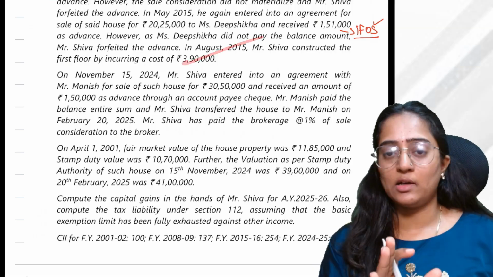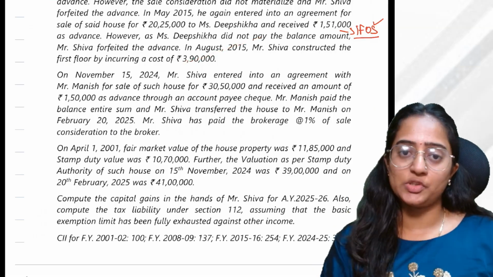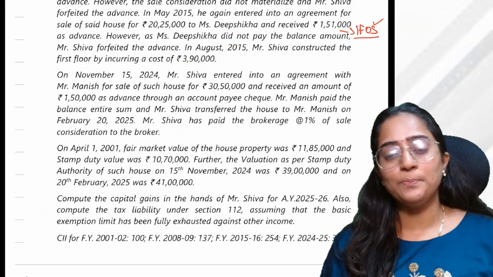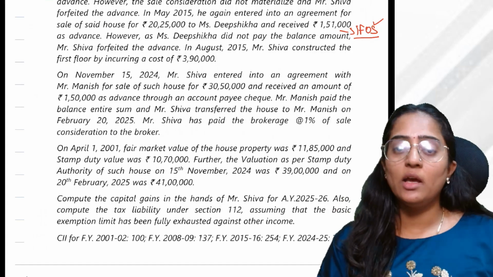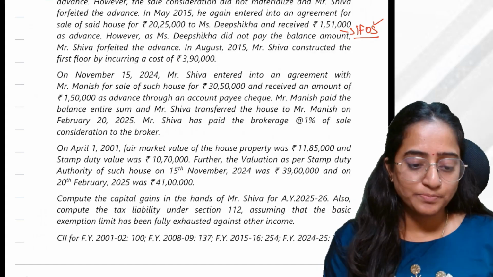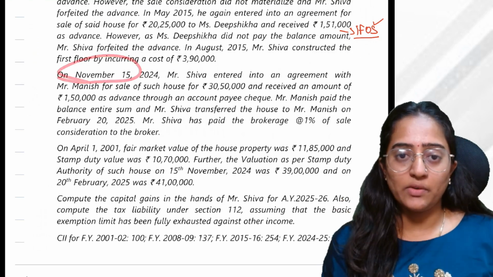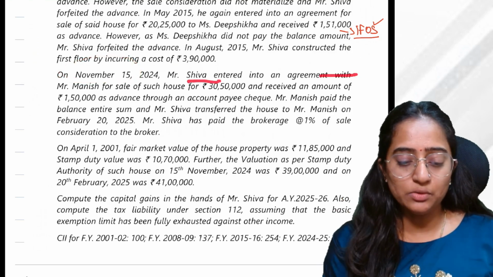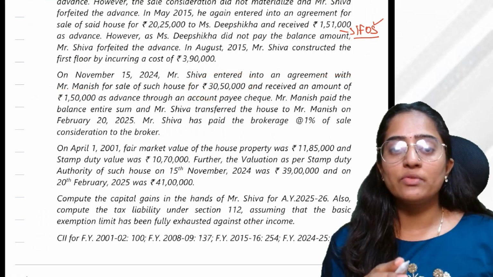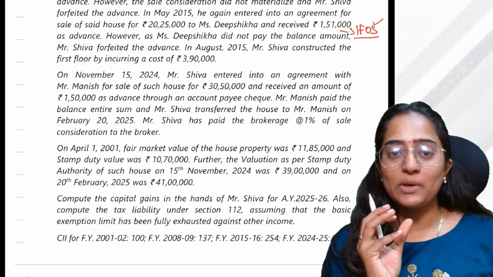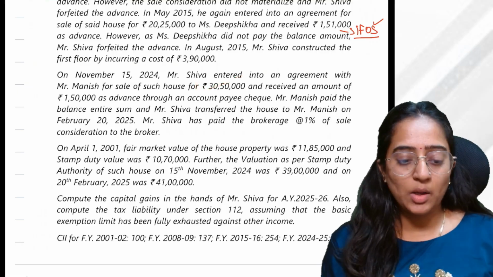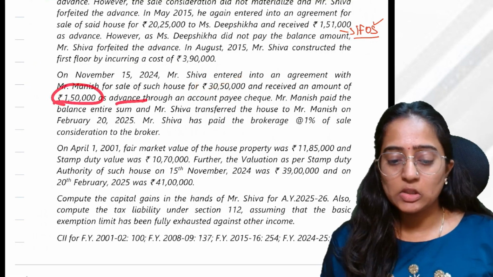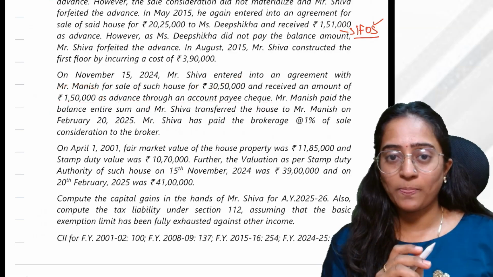Cost of improvement is allowed as your deduction in your computation, and you can do the indexation. If it is provision of that indexation, I'll be explaining it very soon. On 15 May 2024, again he entered into the agreement with Mr. Manish for sale of the property. The sale consideration is 30,50,000, and he received an amount of 1,50,000 as advance through account payee check.